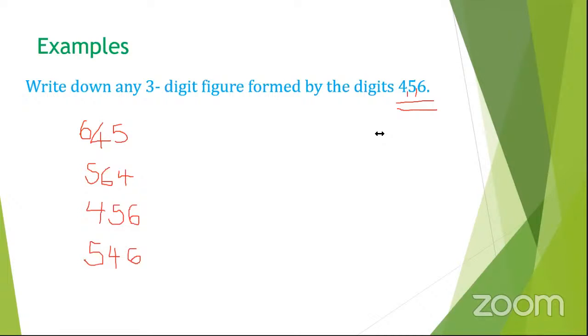John, your hand is up. Yes, John. 645. Yeah, that one is already here. Maybe we can have 654. Then Lina, yes, please, your hand is up. 465.